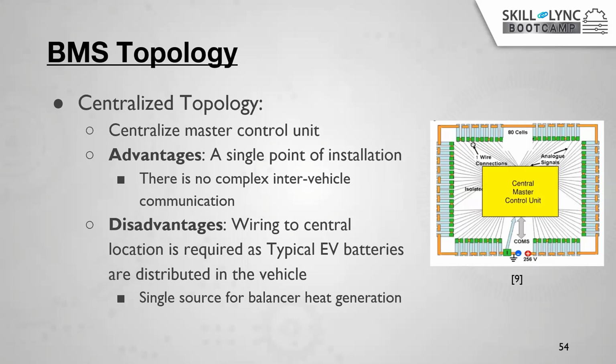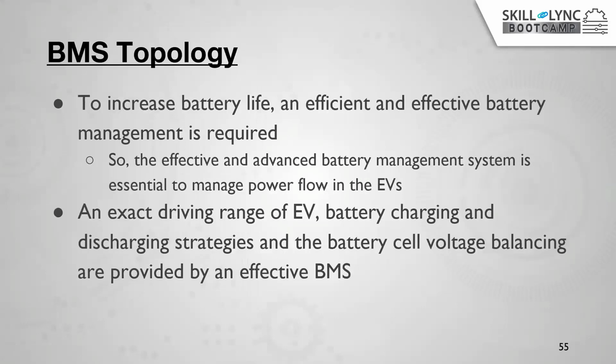But the main problem with the central master unit is communication. When you use only a single master, we require more wires to connect each individual cell, which makes it a little difficult.